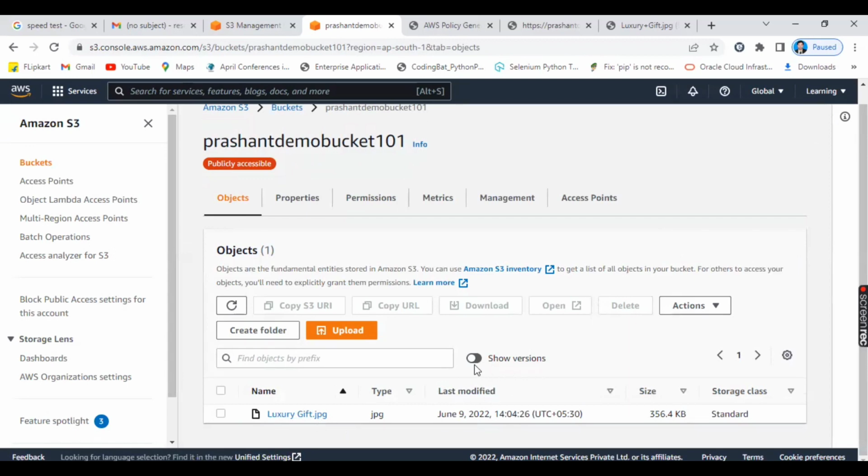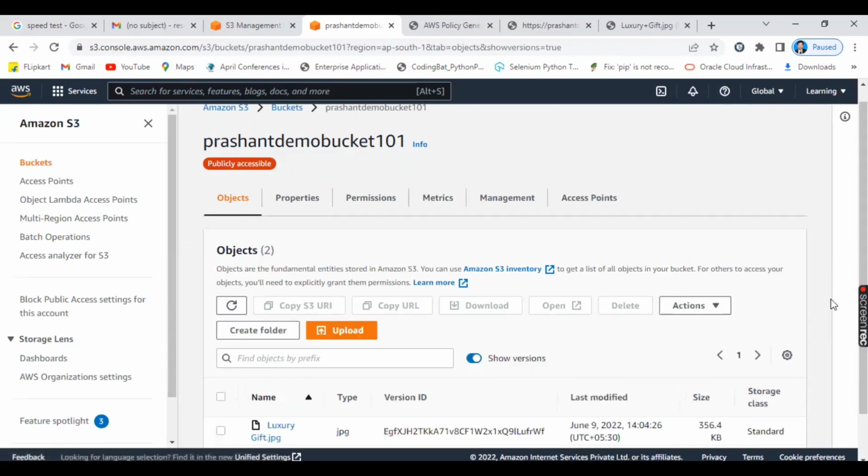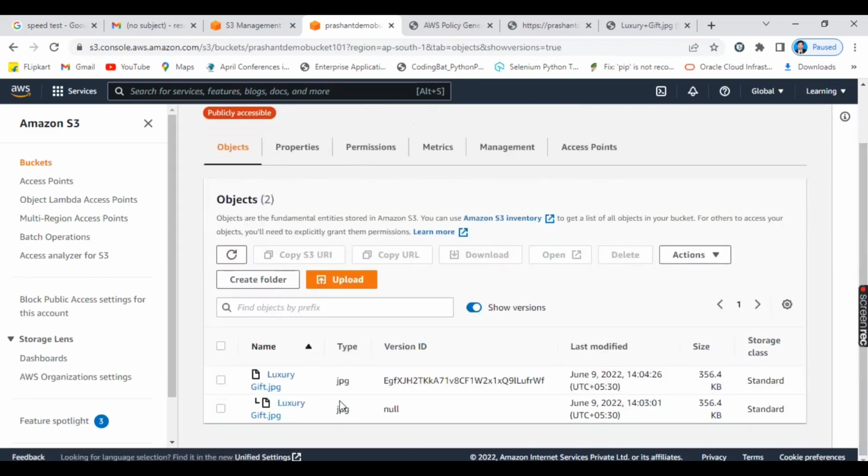See here, initially this object was not here, so you can click on this toggle, show versions. Now I am clicking on show versions. Once you click on show versions, got it? You are getting both the files. First file, try to understand: the first file which was uploaded before enabling the versioning will get the version ID as null.